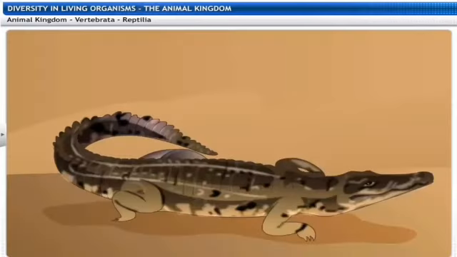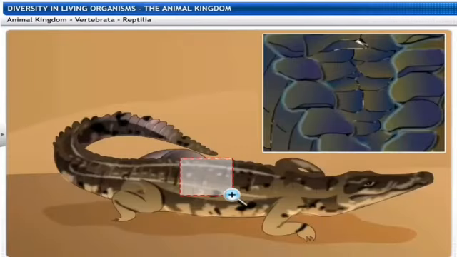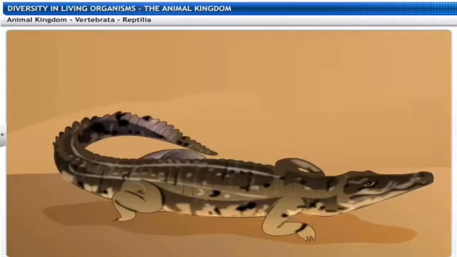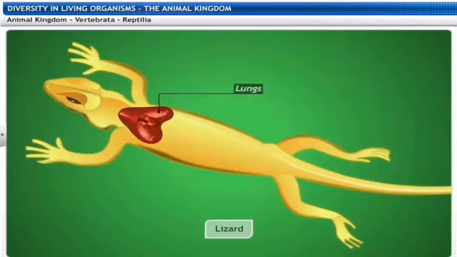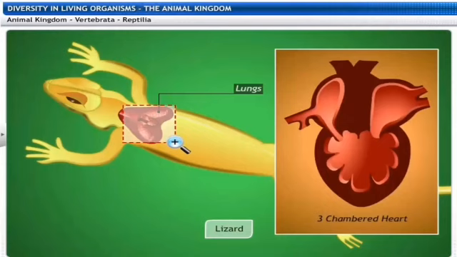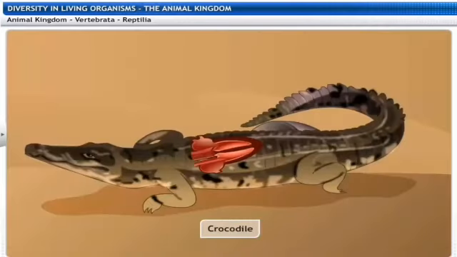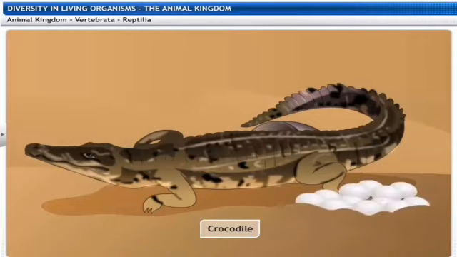They are pentadactyl tetrapoda. Tetra means they have the 4 legs with 5 fingers. So they are said to be the pentadactyl. Penta means 5. The respiration by means of the lungs. 3-chambered heart in case of the lizard, but the crocodiles are the only examples having the 4-chambered heart. That is the rare exception. They also lay eggs, but in case of the land.